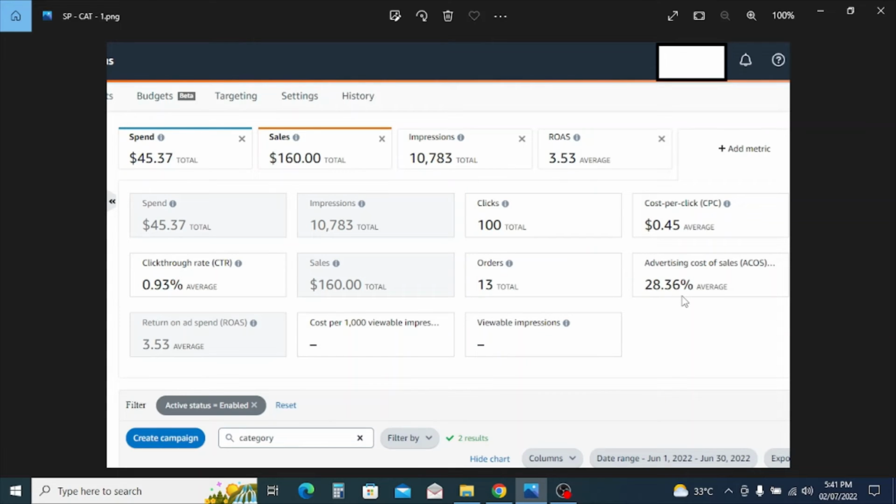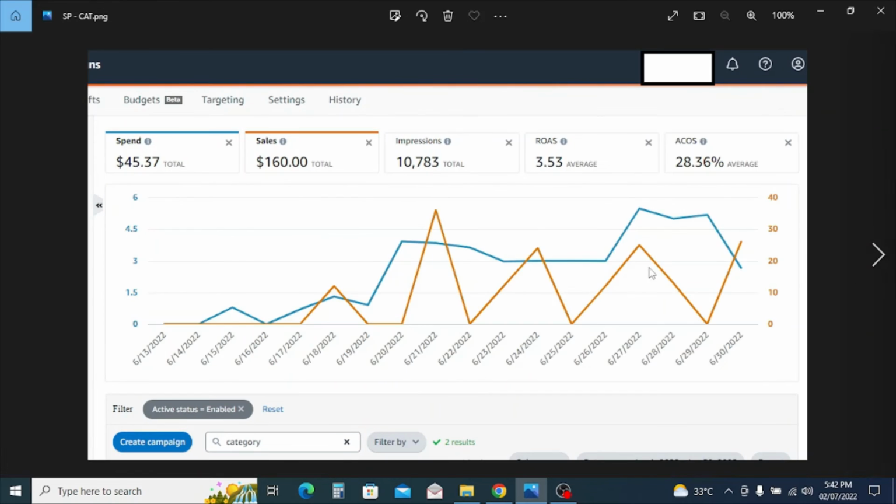That's why I'm not increasing the bids, because I am getting the results at these bids in the category. So I don't need to go for higher bids at the moment, where I know that the client is not going to make more money. We always need to think about clients, how the client will make money, and how we can make him profitable with PPC. Because if he's profitable, then he's happy to pay you. Otherwise, he's not going to pay you. Even if he pays you, that is not going to be a long-term business, right?